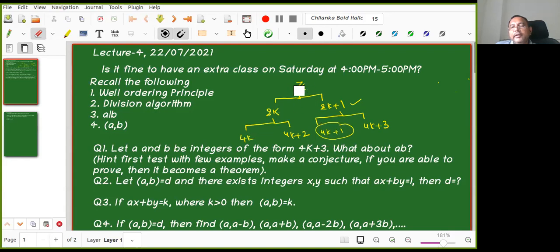That means I am in the integers. Actually, if I do not have any condition, I have to check the entire set of integers. That is difficult. But I came to know that one of them is odd. Now I no need to check even numbers. Only odd integers I will check for the property. And I came to know further that they are of the form 4k plus 1, much easier for me. My search space is decreased. I no need to check 4k, I no need to check 4k plus 3. So these are disjoint, this is a partition. As you go on and give more and more things, I am restricting my search space.